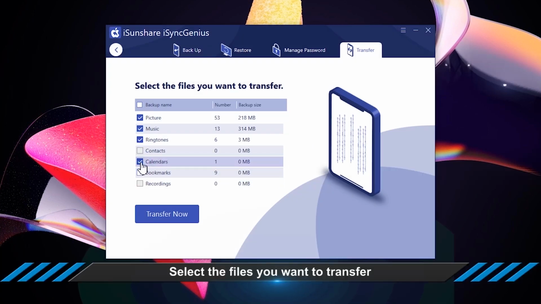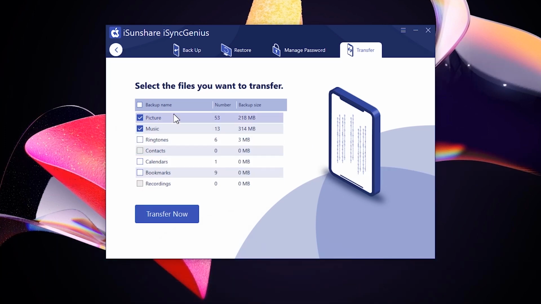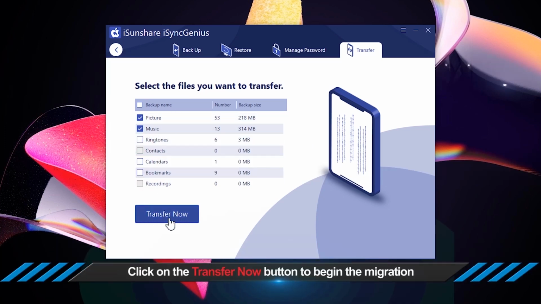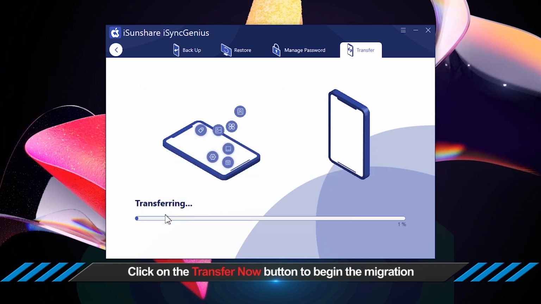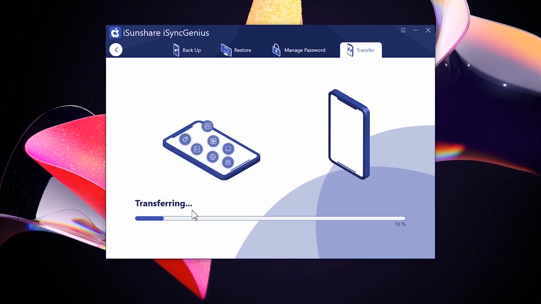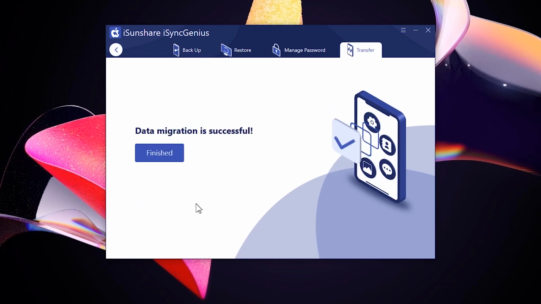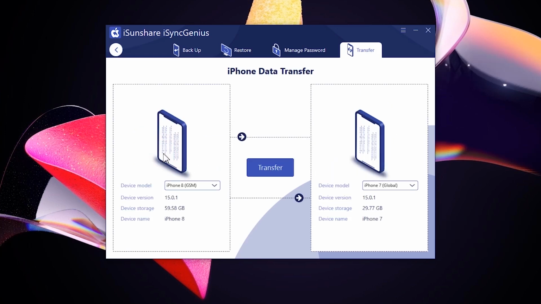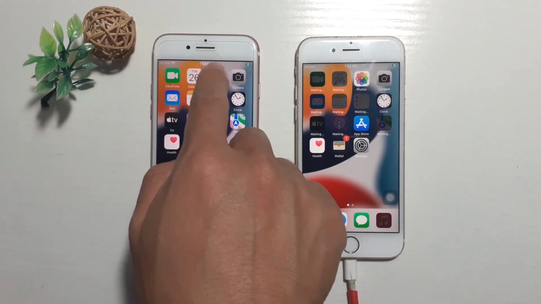OK, select the file you want to transfer. Hit the Transfer Now button. Congratulations, the data migration is successful. You can go to the two iPhones to have a check.